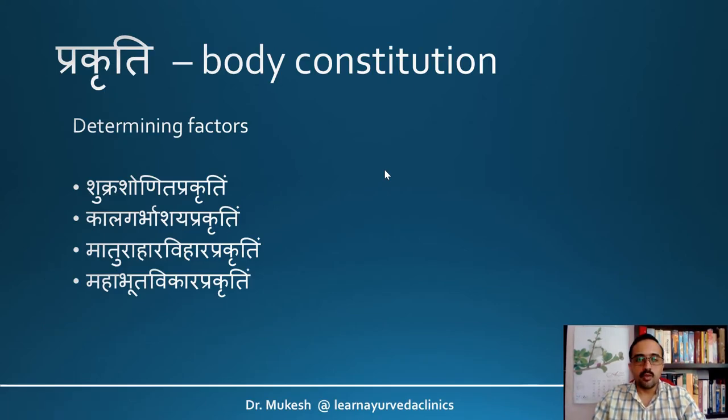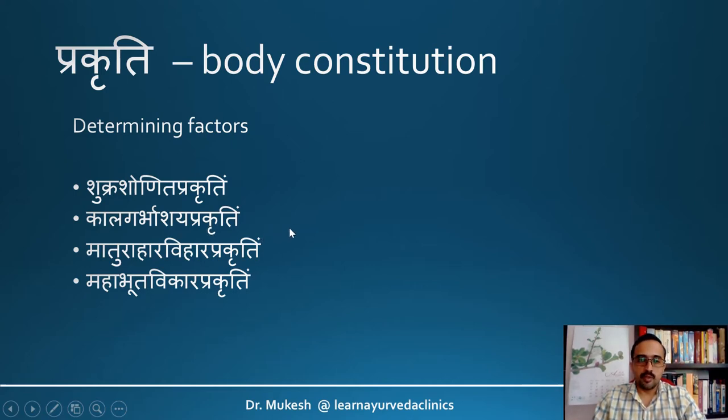Prakriti, as we all know, is nothing but the body constitution, and it has been determined already during the formation of the embryo. But there are several factors that come into play in determining the Prakriti of each individual. Like Shukra Shonita Prakriti, that means the predominance in the Shukra and Shonita, or we can call it the ovum and the sperm. Kala Garbhashaya Prakriti, that is the status of the Garbhashaya at the time.